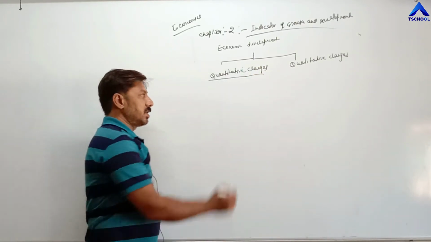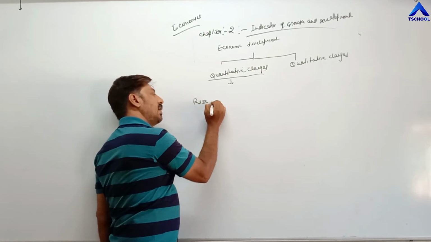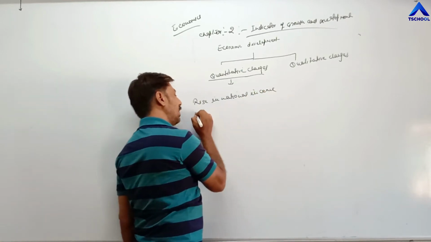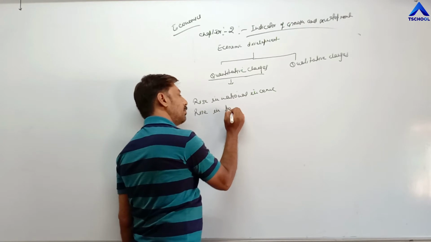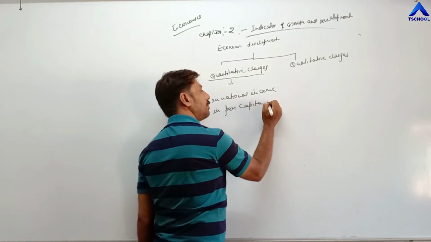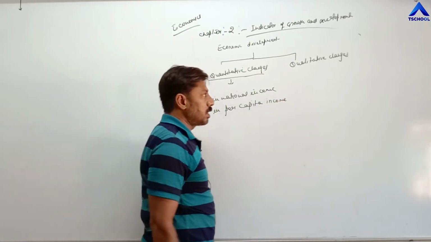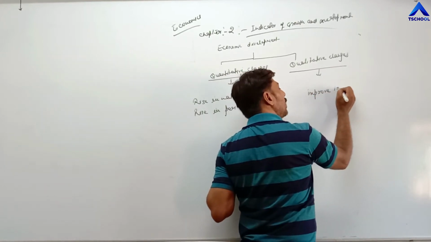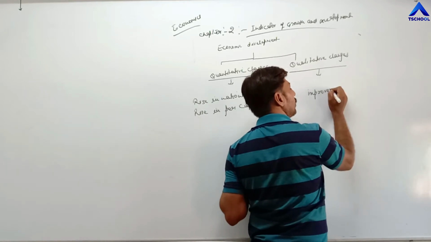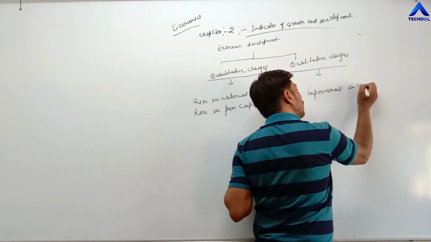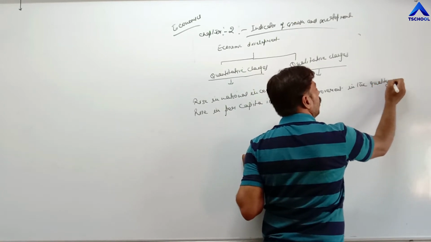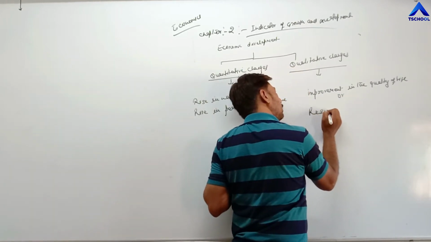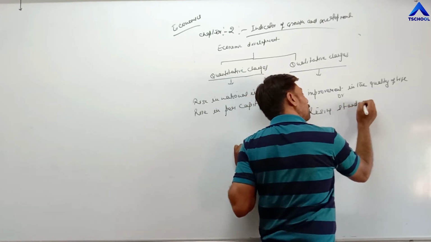Quantitative changes are related with a rise in national income and a rise in per capita income, whereas qualitative changes are related with improvement in the quality of life or rising standard of living.